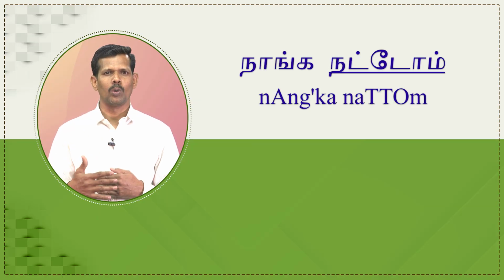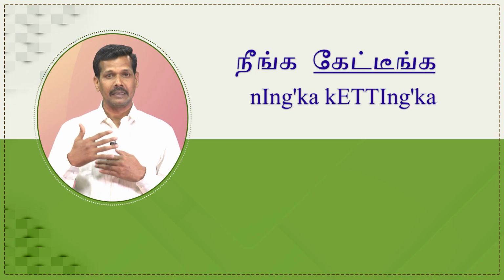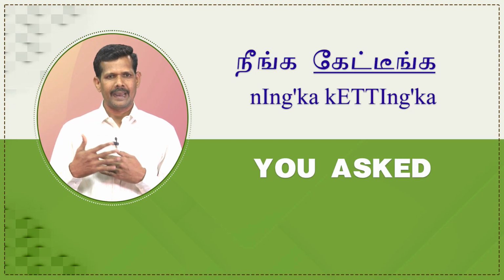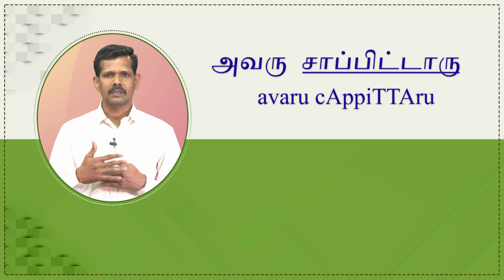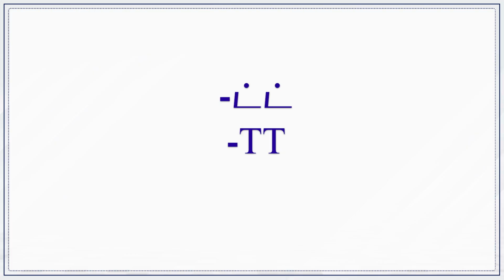Now let us discuss the next past tense marker "t", also called WT. நாங்க நட்டோம், we planted. நீங்க கேட்டீங்க, you asked. அவரு சாப்பிட்டாரு, he ate. The past tense marker WT is used in the underlined words. Let us analyze the words in order to understand the tense marker.